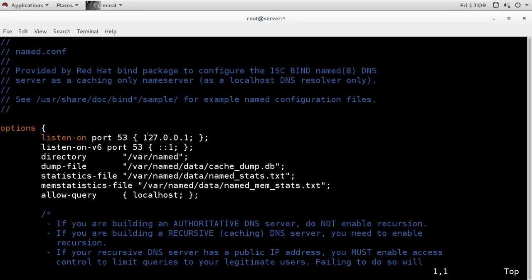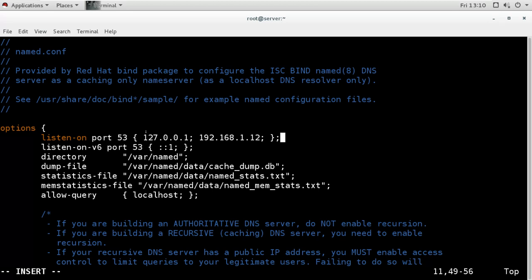Now I want this server to listen on my network, on my IP address, so that it can accept query requests from all the machines of our network. So what I can do here, first I will add my IP address here, 192.168.1.12, and remember to give a semicolon here. Remember, if you miss any dot or colon or anything, then you will get an error.